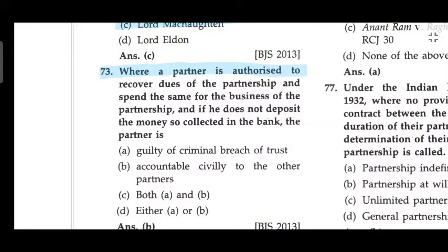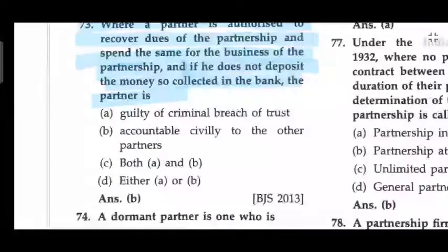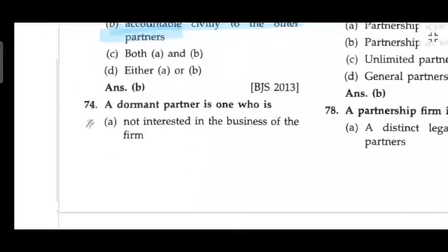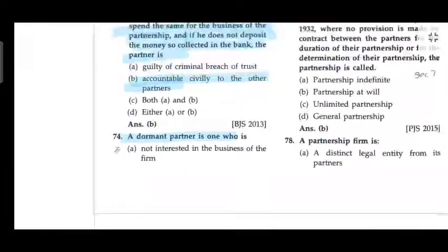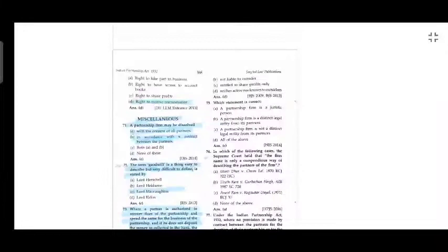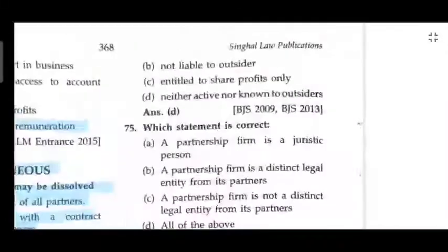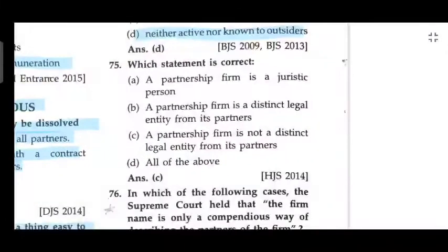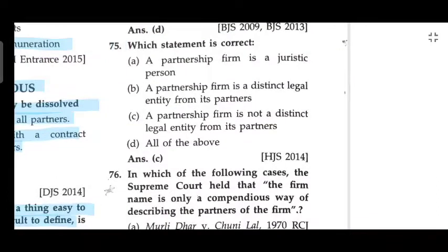Where a partner is authorized to recover dues of the partnership and to spend the same for the business of the partnership, and he does not deposit the money so collected in the bank, the partner is accountable civilly to the other partners. A dormant partner is one who is neither active nor known to the outside world.